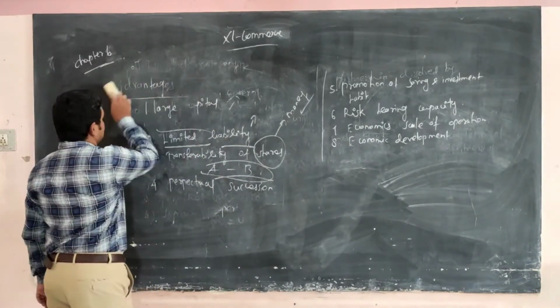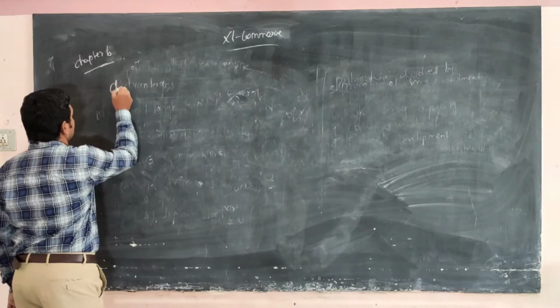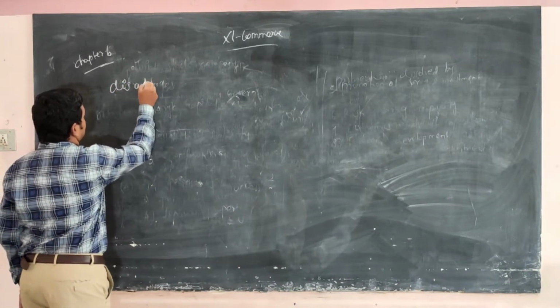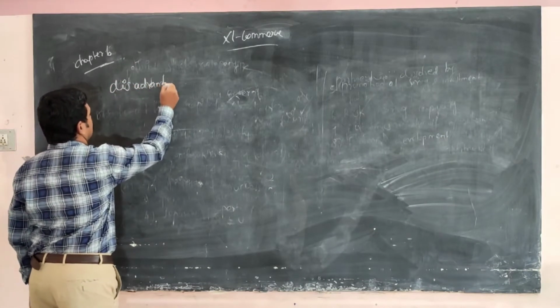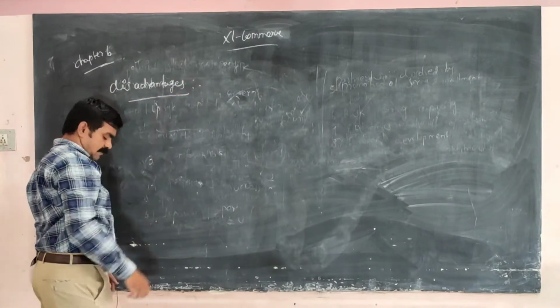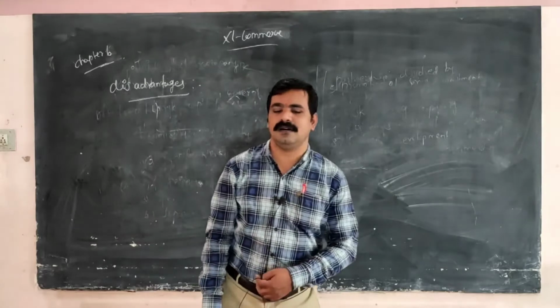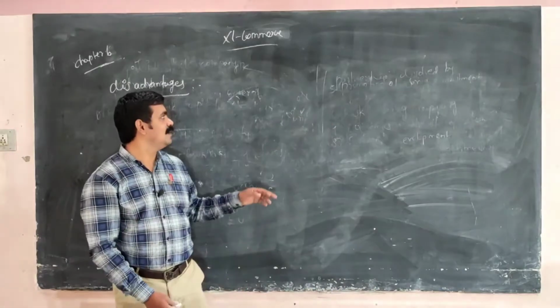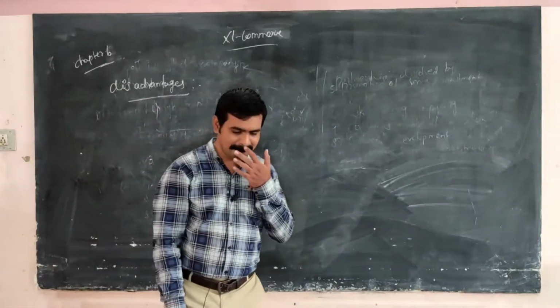Next one, disadvantages. What are the disadvantages of joint stock companies?